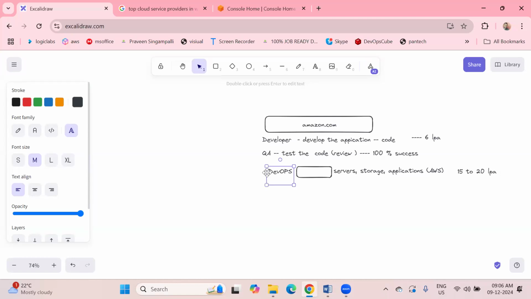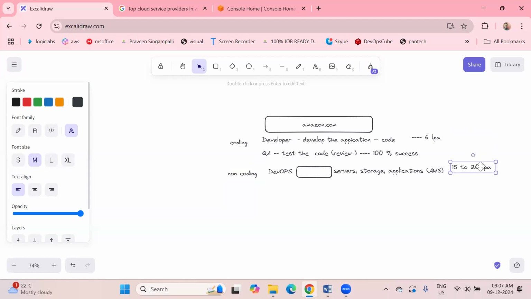But here, what is a DevOps engineer? A DevOps engineer doesn't require coding. It's a non-coding role, though he needs to learn some coding and struggle more. Unlike a developer, the DevOps engineer simply manages the servers and configurations, collaborates with the developer and QA, and works accordingly. And he gets a salary equal to the developer. The developer salary is the same, and similarly the DevOps engineer salary is also the same.